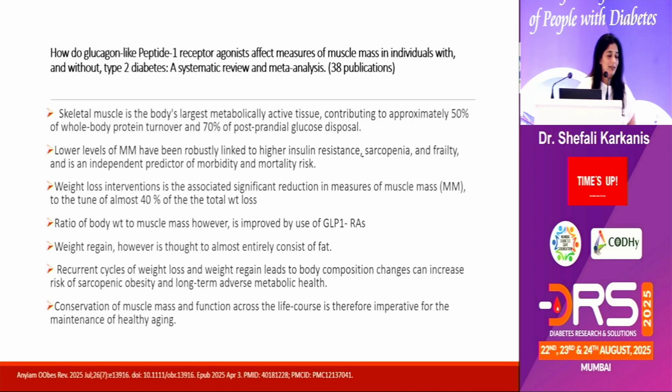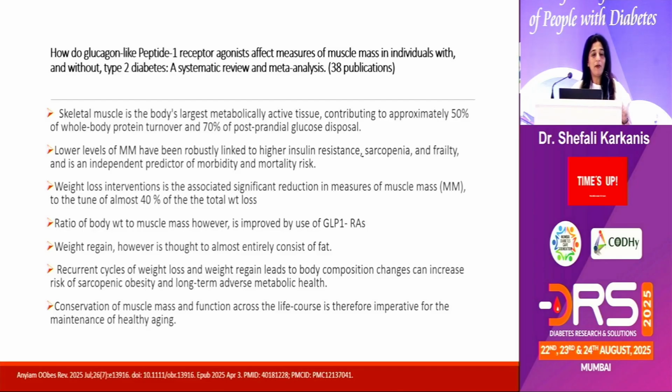Similarly, this is my last slide, sir. This is a systematic review of 38 publications which gave some very salient points. One, skeletal muscle is the largest metabolically active tissue. Approximately 50% of whole body protein turnover is in the skeletal muscles, with 70% of postprandial glucose disposal being in the skeletal muscles. Lower levels of muscle mass carry an increased risk of every other complication in the body. The ratio of body weight to muscle mass is improved with the use of GLP-1.